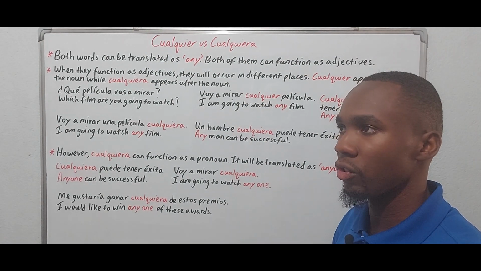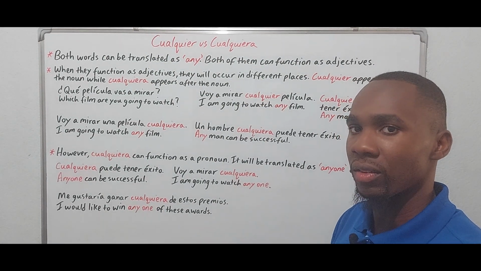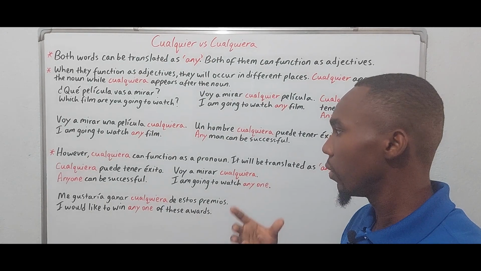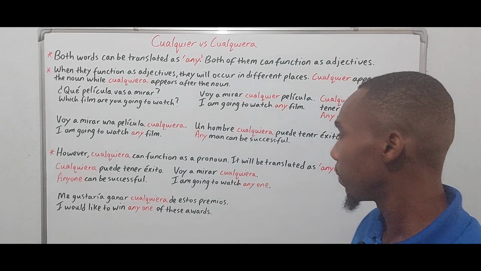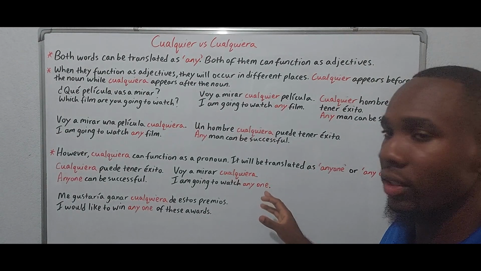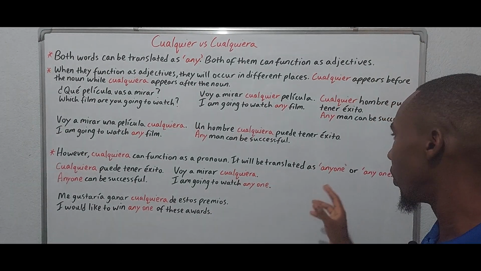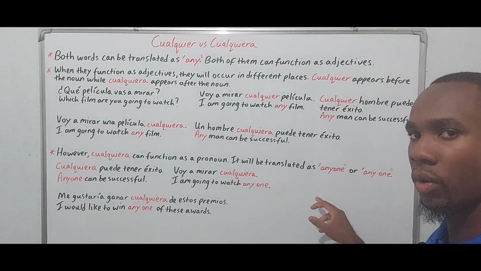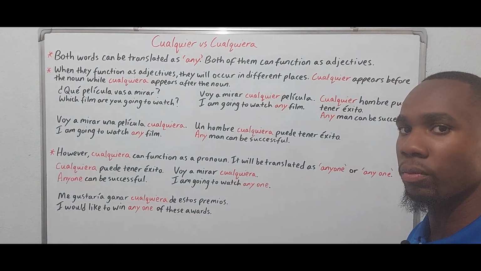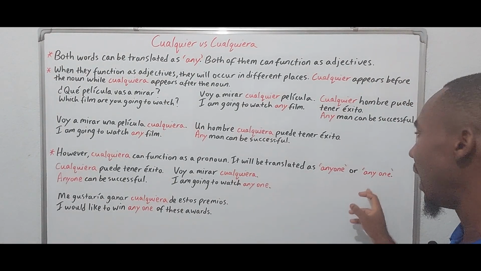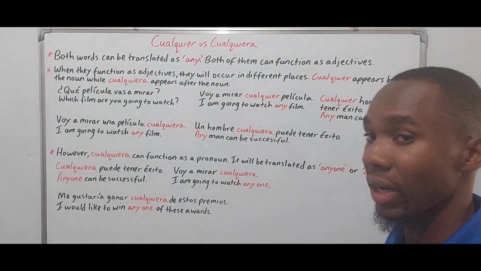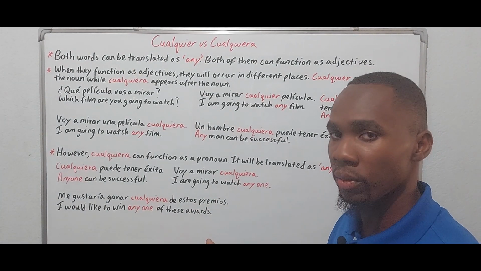Because it can refer to someone or something, but of course, we are not being specific. So in this context, it will be translated as anyone or anyone. So anyone as one word would refer to persons, and anyone as two words would refer to objects, right?